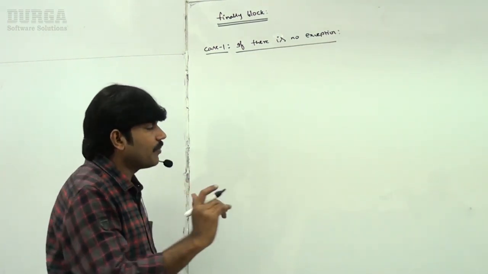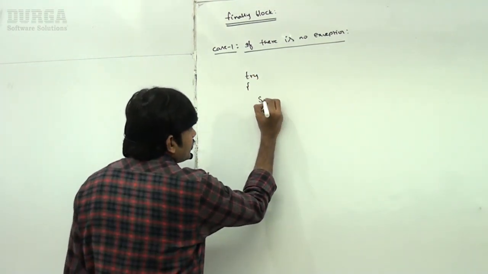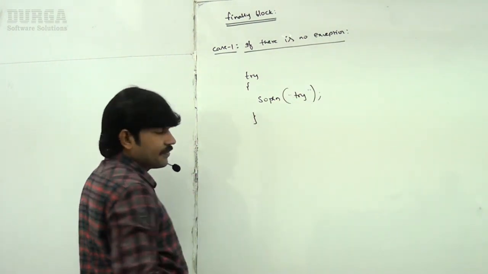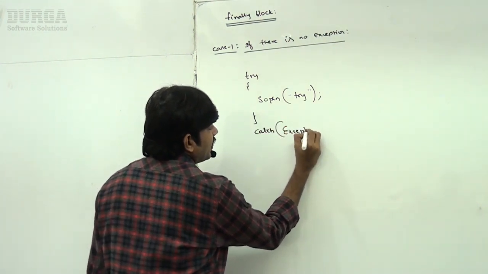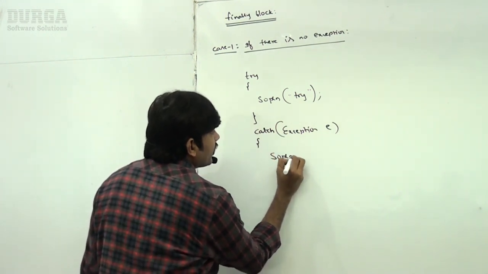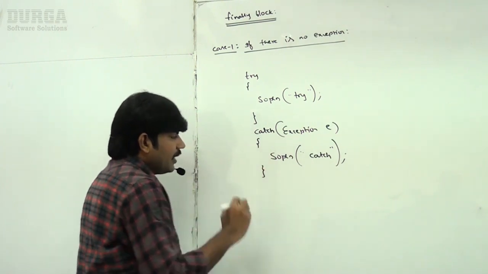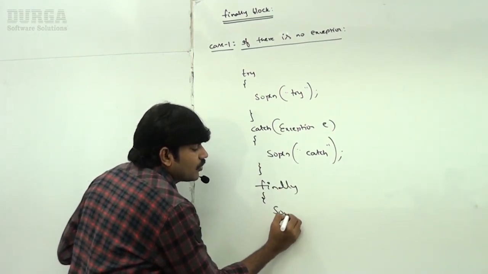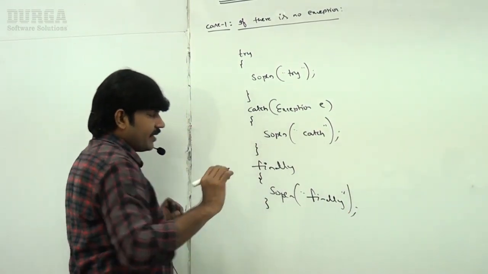I want to show it programmatically. Assume in the try block System.out.println("try"). Next, the catch block: catch (Exception e) with System.out.println("catch"). Next, finally: System.out.println("finally"). Observe very carefully.